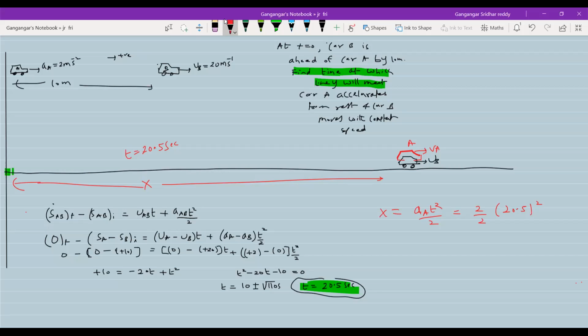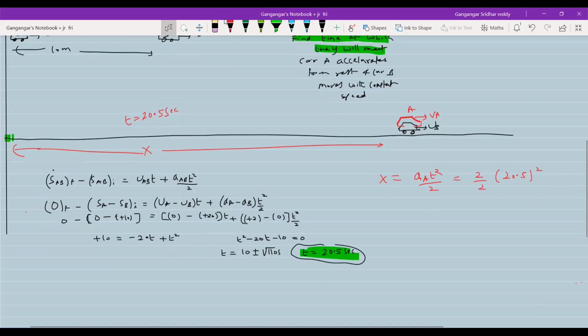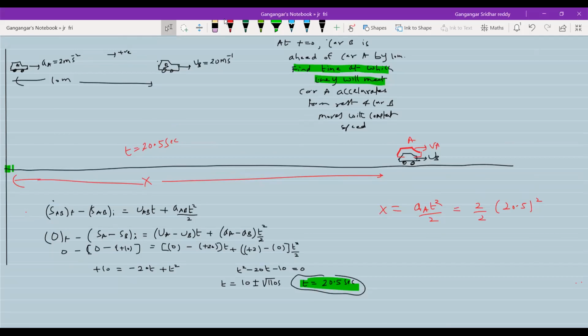Shall I continue here only? Find the time after which, so here only. Calculate. Okay. I'll add the question here only. You see, there's a first case, second case.